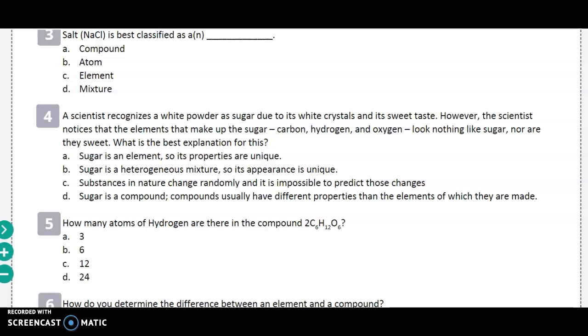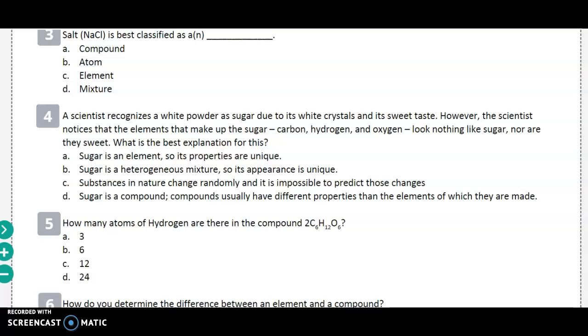A. Sugar is an element, so its properties are unique. B. Sugar is a heterogeneous mixture, so its appearance is unique. C. Substances in nature change randomly, and it's impossible to predict those changes. Or D. Sugar is a compound. Compounds usually have different properties than the elements of which they are made.